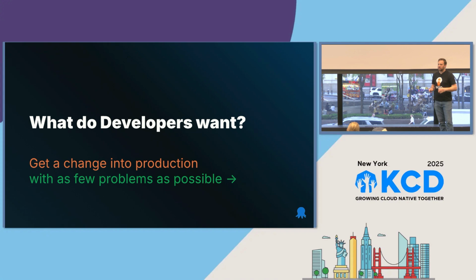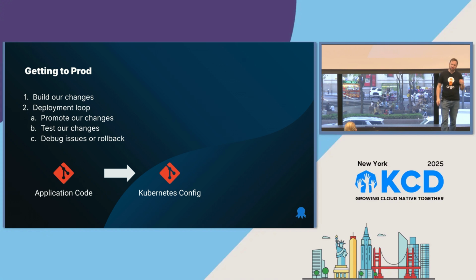So Argo CD is really great because you can see what's going on, and you can see the source of truth, so it gives you a lot of visibility. But we're going to talk about promotion, that core loop of how we get things into production. We build our changes: we write the code, build the container, and do some tests. Then we need to promote it. So we put it into staging, or a test environment of some kind, or into production. We test those changes, and then we debug or roll back. And that's the whole loop. You just do that over and over again as a developer.